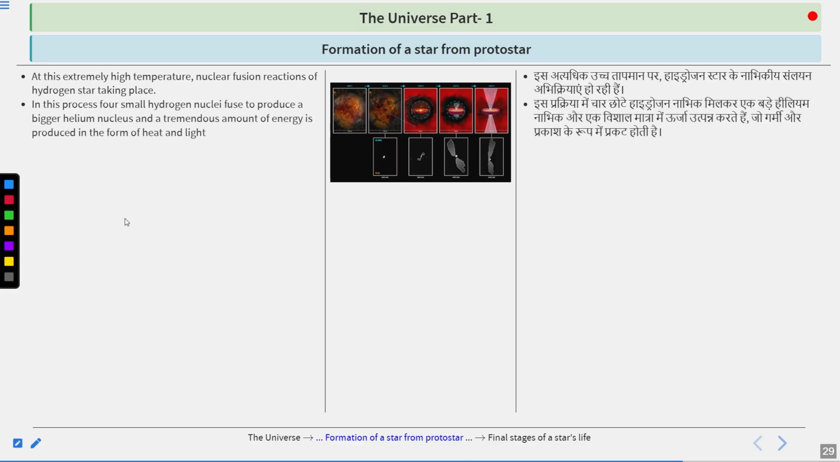In this process, 4 small hydrogen nuclei fuse to produce a bigger helium nucleus, and a tremendous amount of energy is produced in the form of heat and light. That is, 4 1H fuse to form 4He plus tremendous energy.